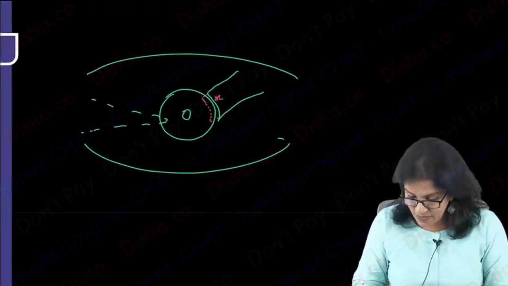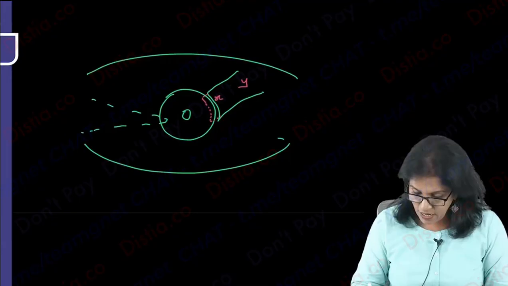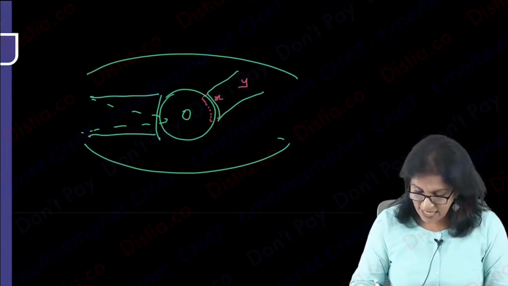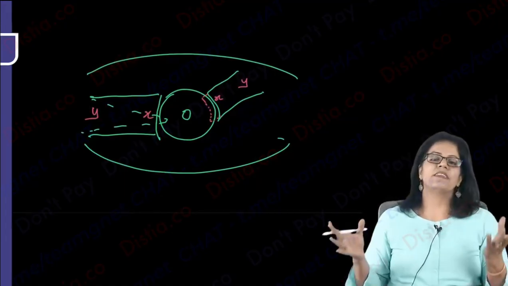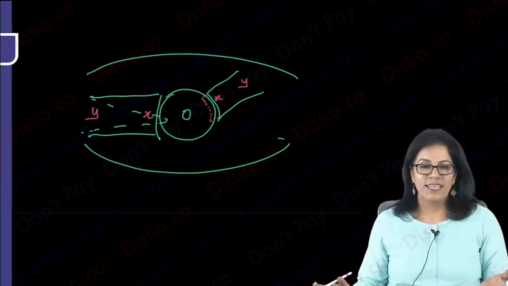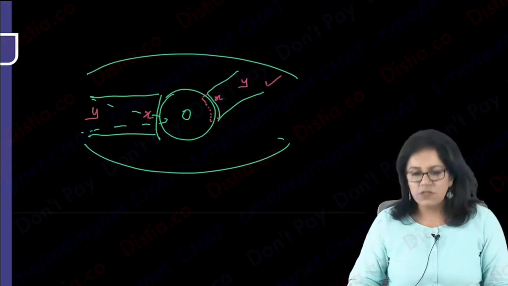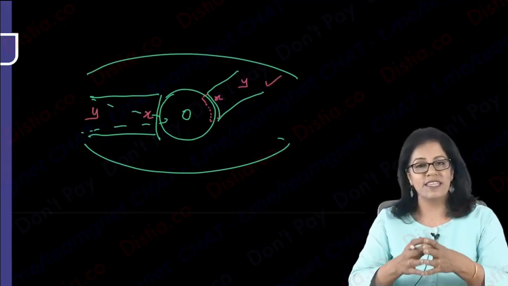Here this is the X side of the graft and this is the Y side. Now it is very simple, but the only thing that has to be taken care of when I am stitching is that X should be here, Y should be here. It should not be opposite. Well, this simple method is called autografting. So many of you ask, ma'am, what will happen here? So the conjunctiva regenerates very easily.